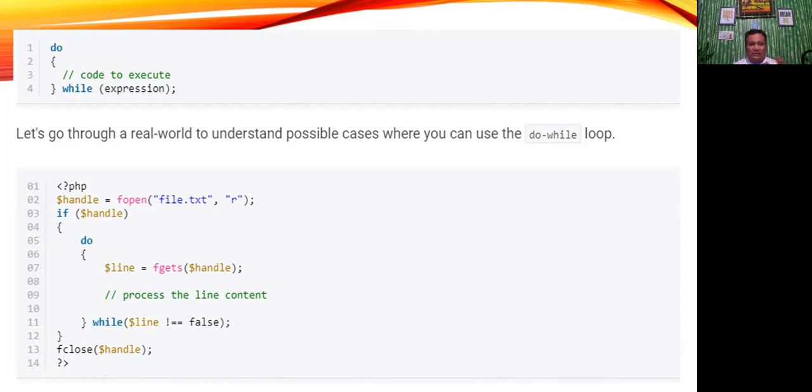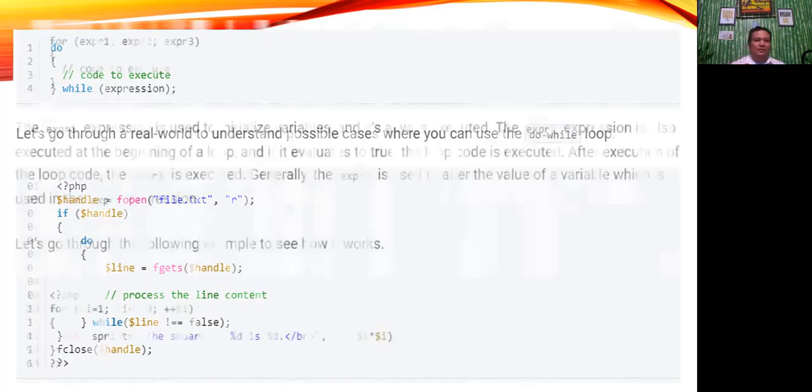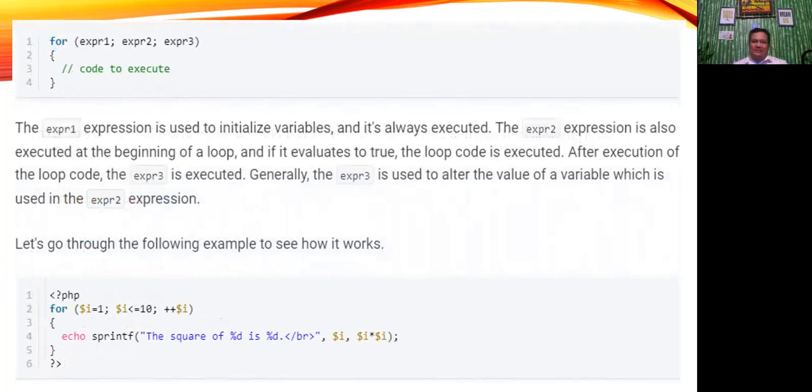Thus, we need to execute the fgets function at least once to check if the file contains any content. So can we use the do while loop here? No, do while evaluates the condition after the first iteration of the loop. How about the for loop statement?